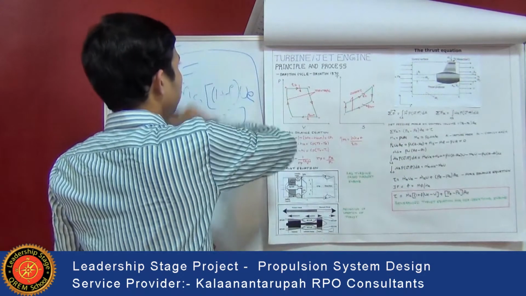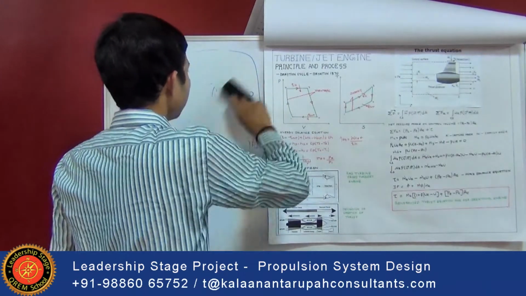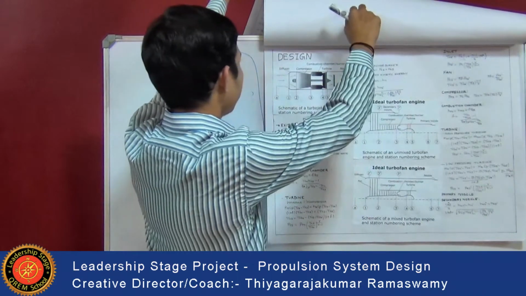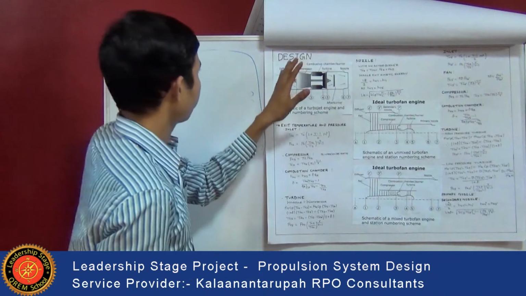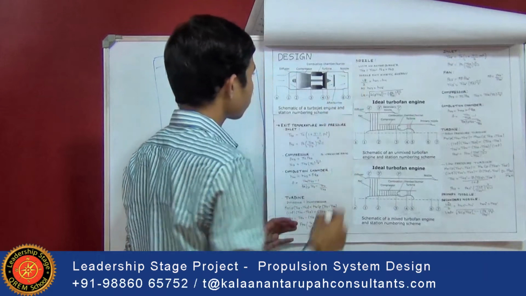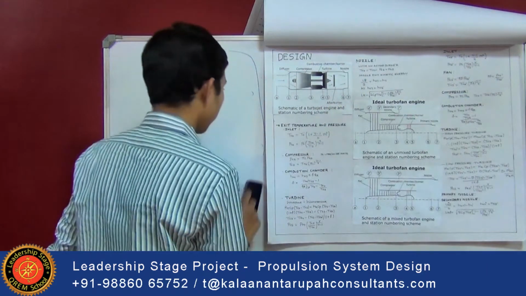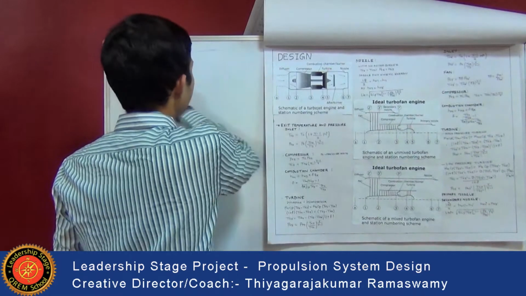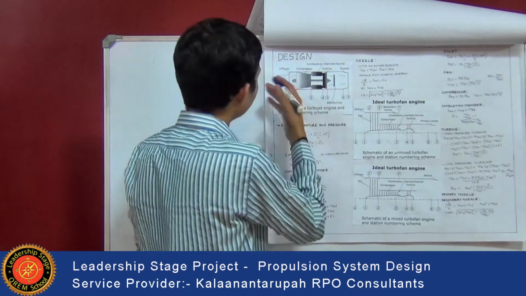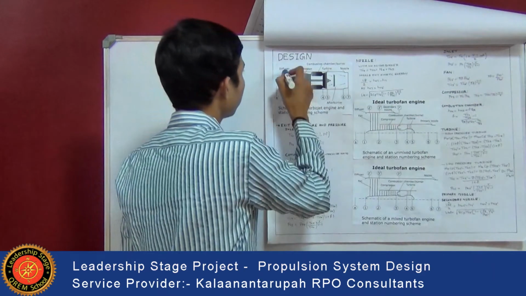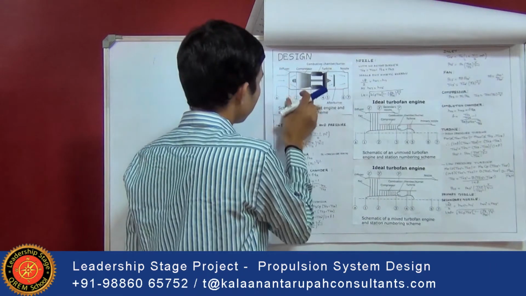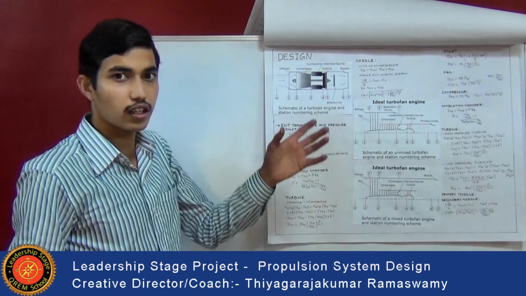Coming to the actual design of the air breathing turbine or jet engine, here I consider a simple turbojet engine. The parts in this are the diffuser, compressor, combustion chamber, turbine and nozzle. I already told that it works on the principle of the Brayton cycle. Let's see how actually this process takes place. In the region A to 1, air from the outside atmosphere is drawn in. It may have high velocity or low velocity. Then it is passed into the diffuser, in the region 1 to 2, where the velocity of the air is decreased.